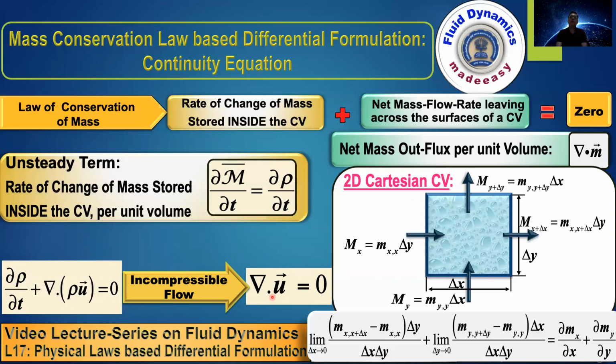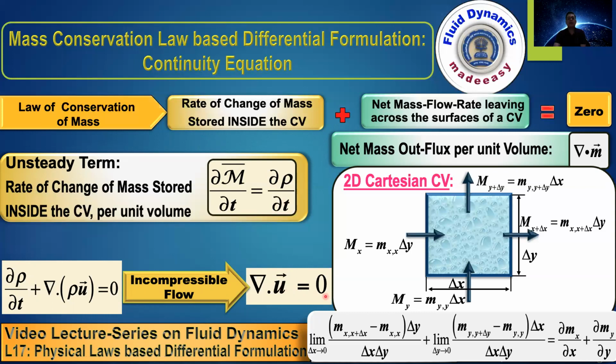Note that I will show you the derivation of the differential formulation for incompressible flow. This is the final equation that we'll be using, because as mechanical engineers, most of the time we encounter incompressible flow. So the continuity equation in the final formulation corresponds to incompressible flow, which is del dot u equals 0. With this, I have come to the end of the derivation of the mass conservation law based differential formulation, which is called the continuity equation, given as del dot u equals 0.